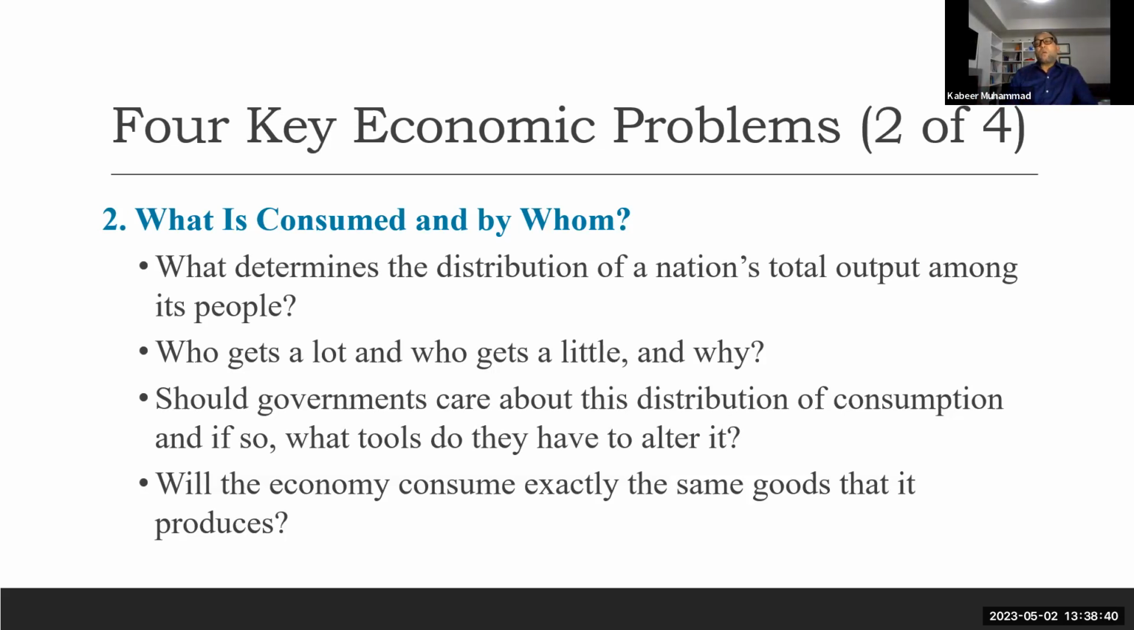In a market economy, we decide things on the basis of price. Mostly we do these things on the basis of price, like whoever is ready to pay will get it. But in certain centrally planned economies, things are not like this; people get things based on the number of people in the family. So they get it like quotas or rations or something like this. Should government care about this distribution of consumption? And if so, what tools do they have to alter it?